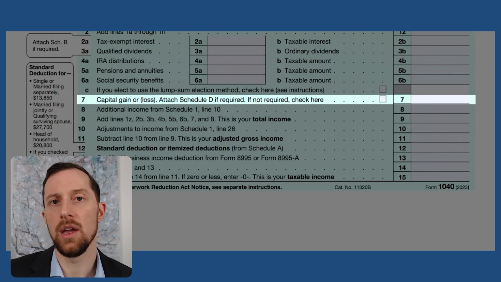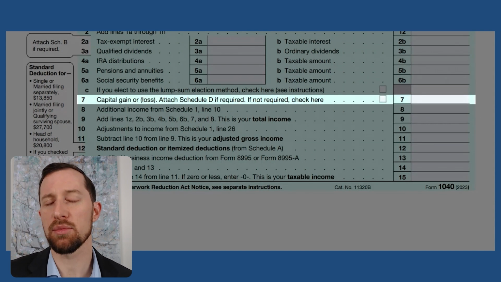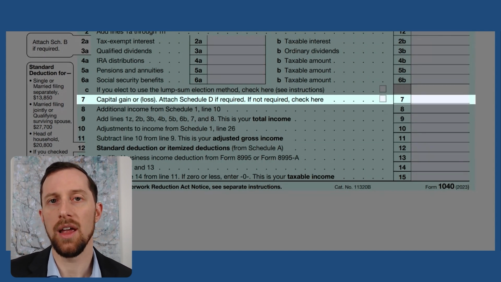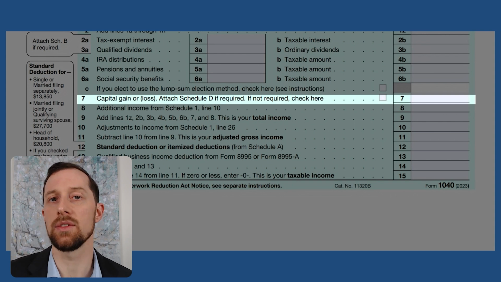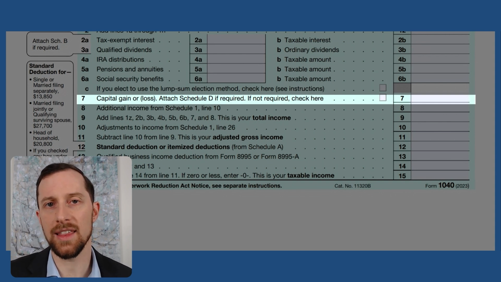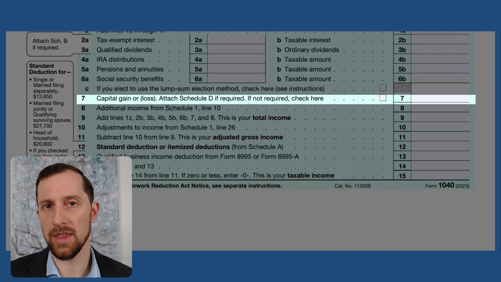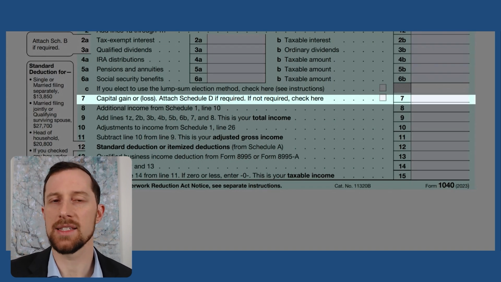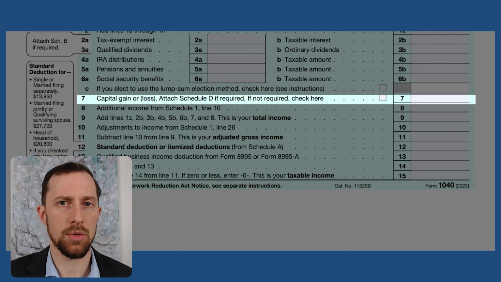So with those, you can take capital losses up to $3,000 per year. And let's say you had $30,000 of capital losses in excess of your capital gains. You could take that year on year for 10 years because you've got $3,000 that you can take as a capital loss per year. You can't take it all at once. And at the time of this recording, that is an indefinite period of time.